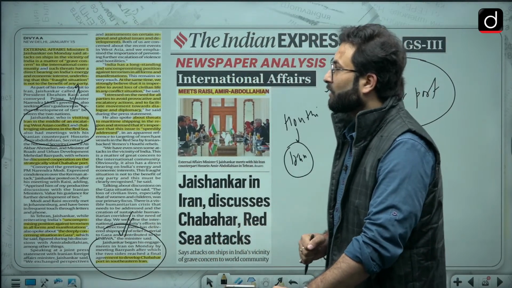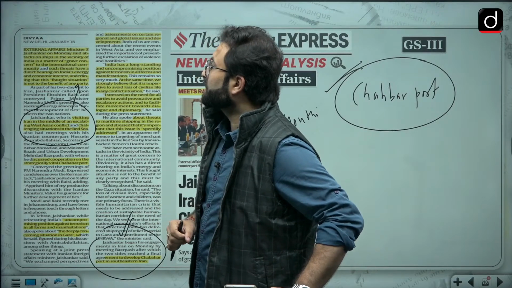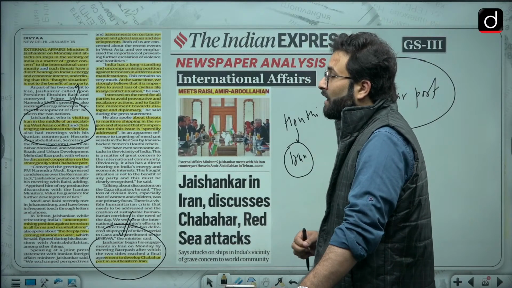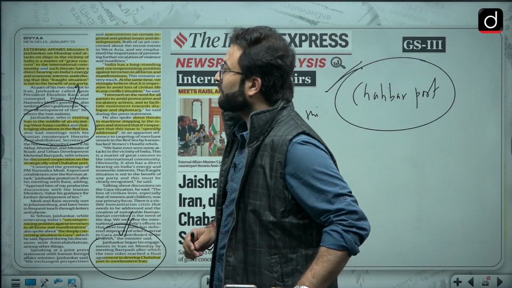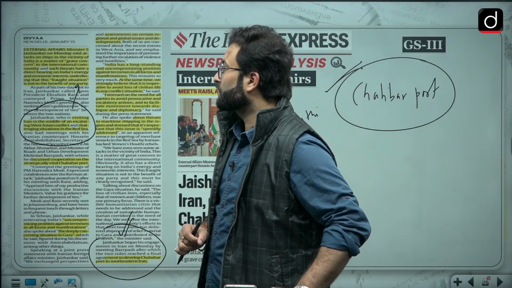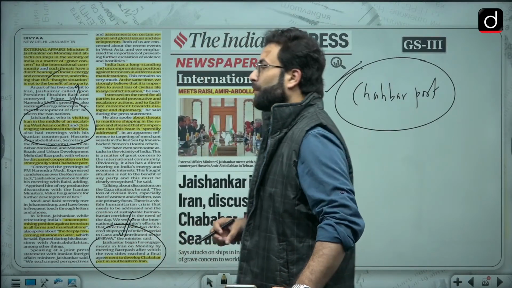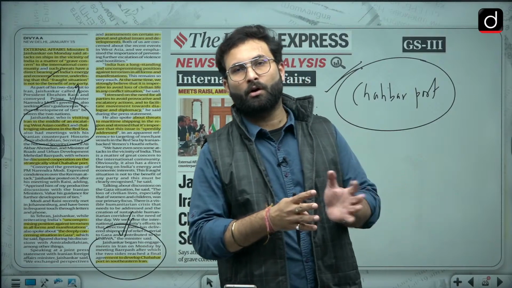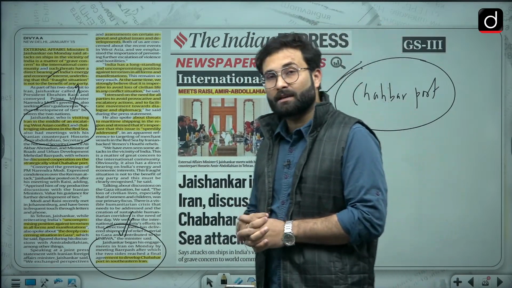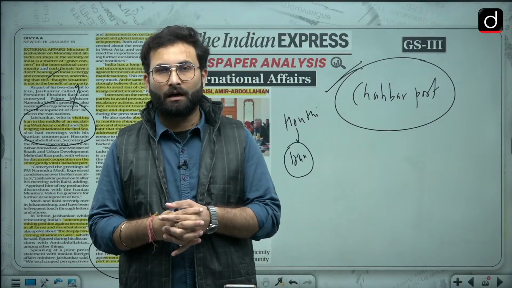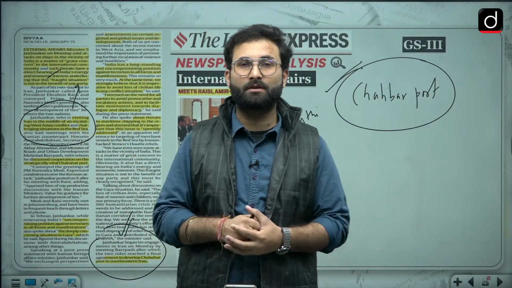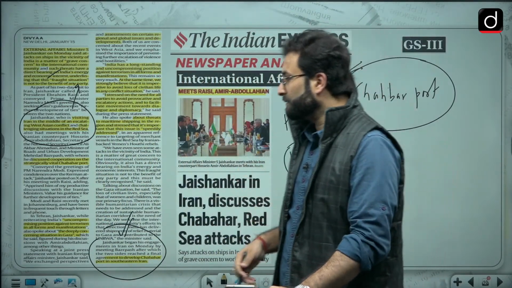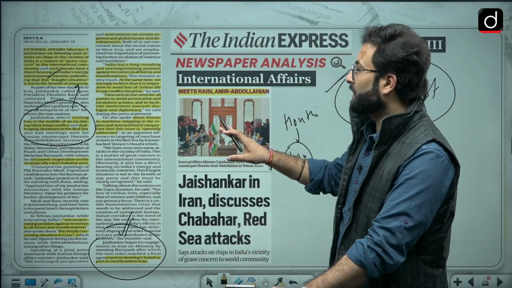External Affairs Minister S. Jaishankar on Monday said that the attack on the ship in the vicinity of India is a matter of grave concern to the international community, and such threats have a direct bearing on India's energy and economic interests, underlining that the fraught situation is not in the benefit of any party. Basically here he has said that the attacks which have happened off the Porbandar coast are concerning for us, because ultimately they will hinder India's trade. We have just discussed that 80% of the trade to Europe is done through this particular sea route, and that is why this is important for us.